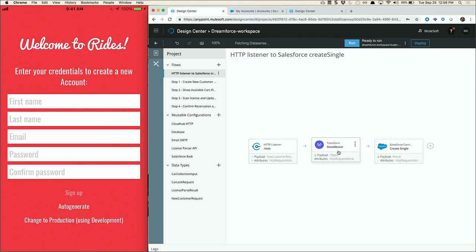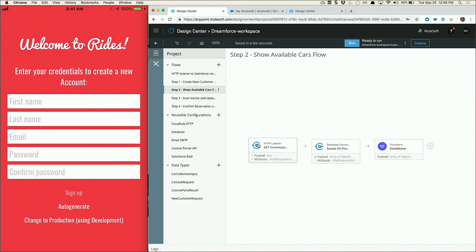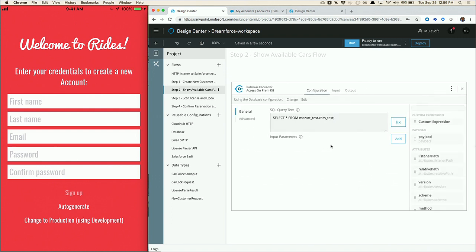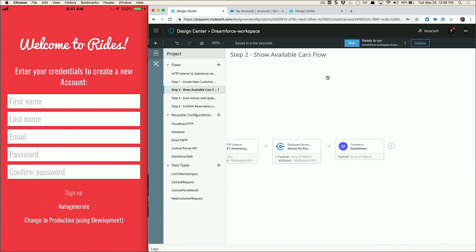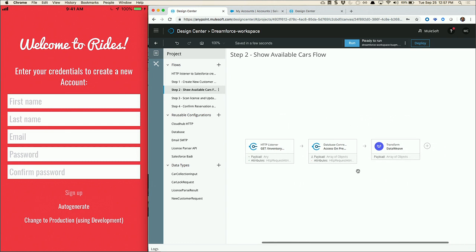So what we're going to do here is try to run this application. Let's see how it works and go from there. But before we do, let me take you to the second step. We talked about taking telemetry information from the person's phone, sending that off to a database, running a little query, and getting back information about the cars that are available for them, and sending that back to the phone, right? So let's see how that one works. Again, we listen for the telemetry information from the phone. We access the database and run a simple SQL query where we're selecting all the information that's available, and then we pass it back over to them.